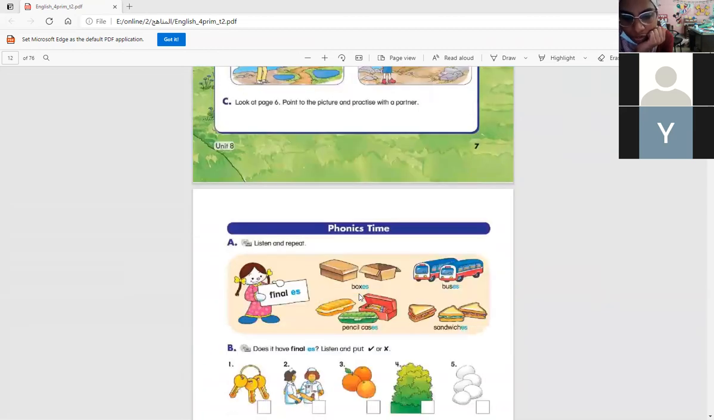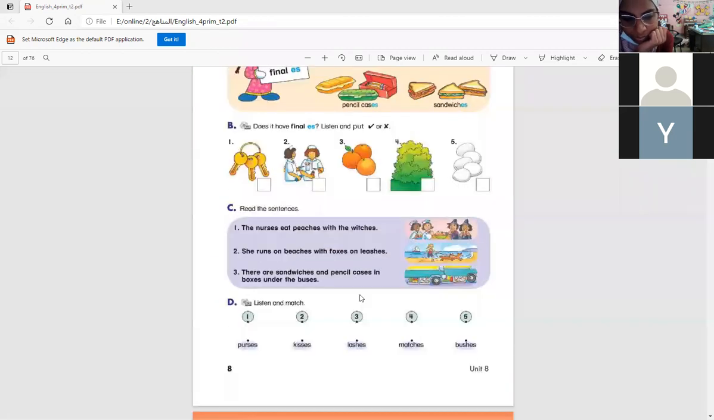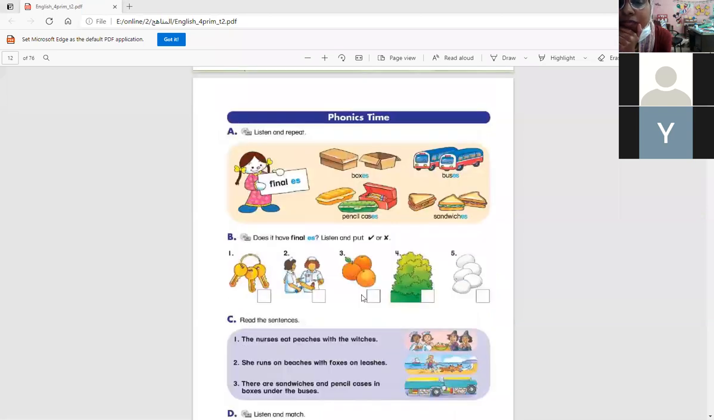Turn to page 8. Here we have the final es, the plural with es. Box, boxes, bus, buses, pencil cases, sandwiches.